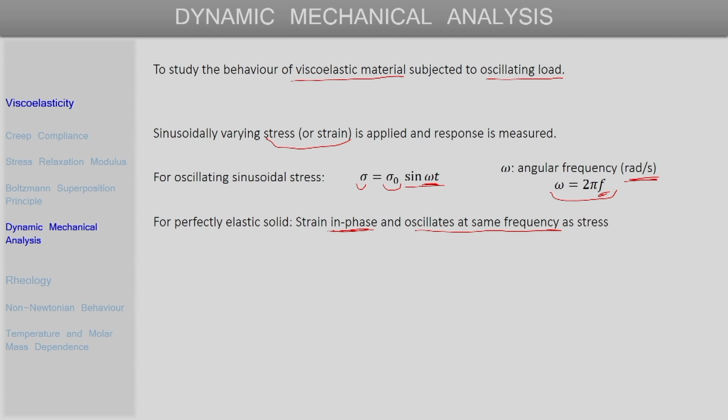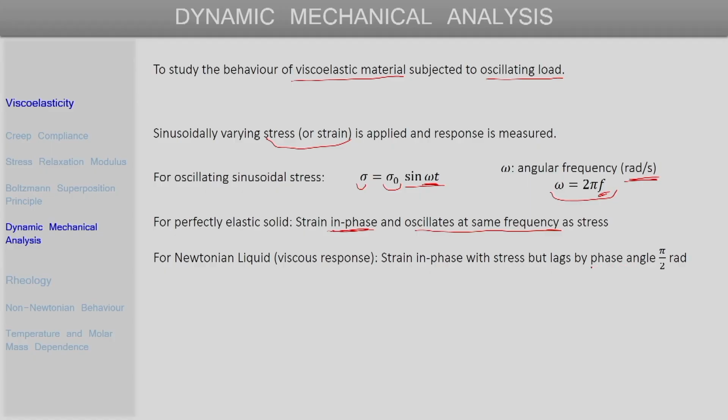The strain also oscillates with the same angular frequency as the applied stress. So, omega is the same, but the strain is not in phase with the applied stress; it lags the applied stress by an angle pi by 2 radian. That is what we have mentioned here, and this is for a purely viscous response.